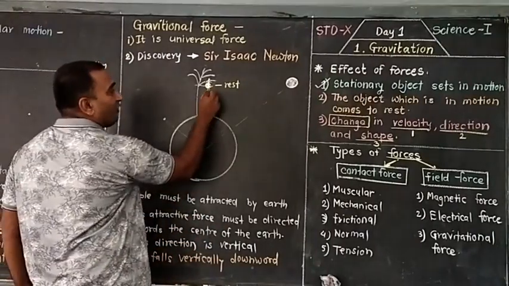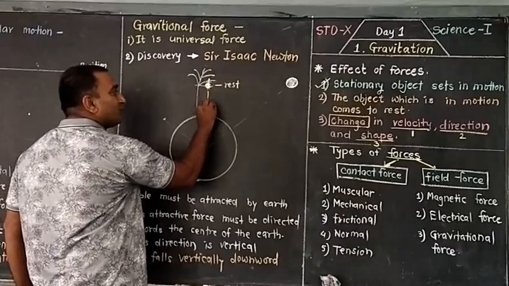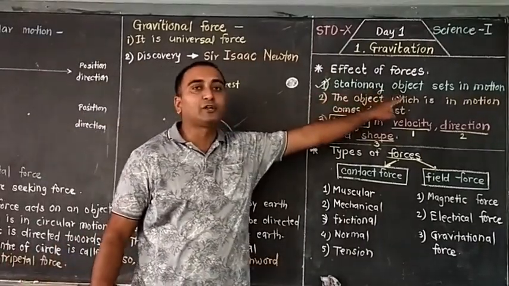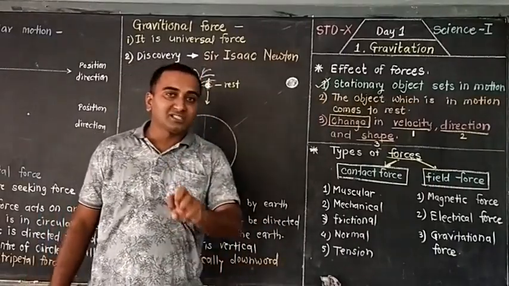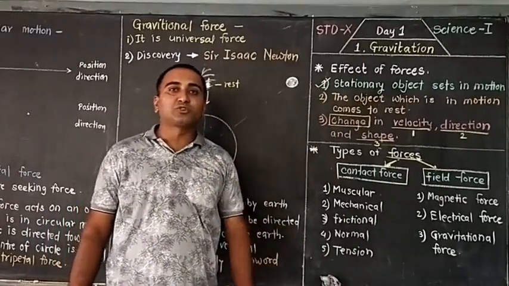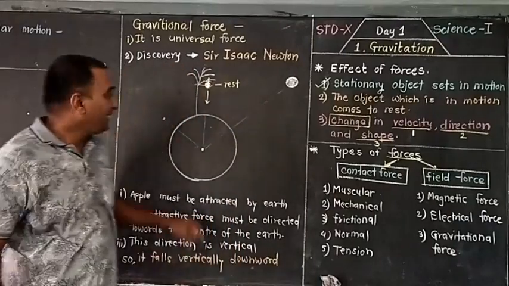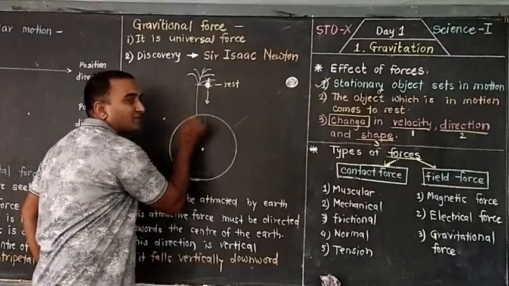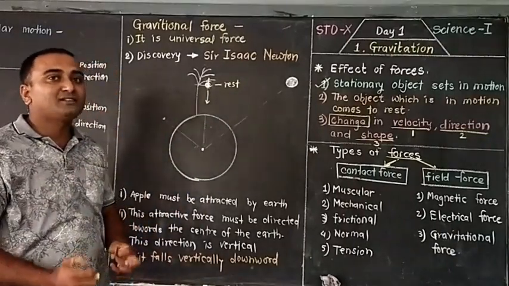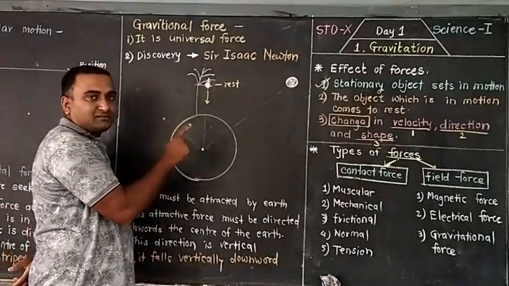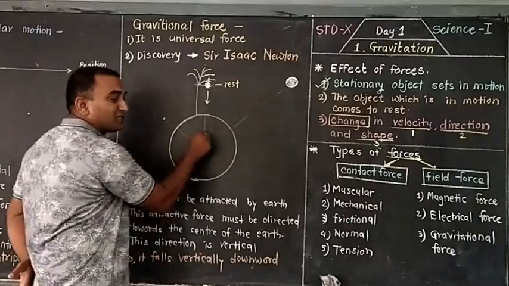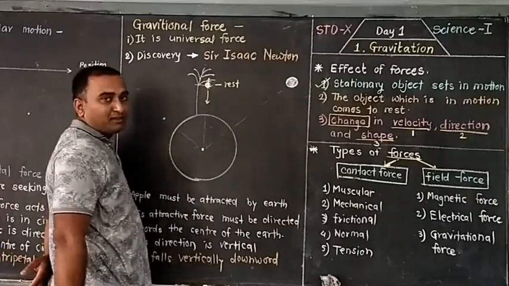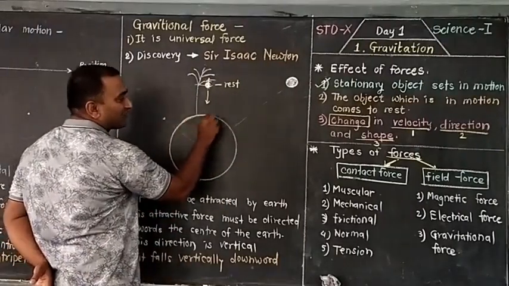As it falls down, moving downward, a stationary object is set into motion. But when a stationary object is set into motion, force is needed. And as the apple moves downward, someone from the downside is pulling the apple down, that means something is there. We will discuss what that is. But something is there which definitely exerts force on this apple, and Sir Isaac Newton discovered that.